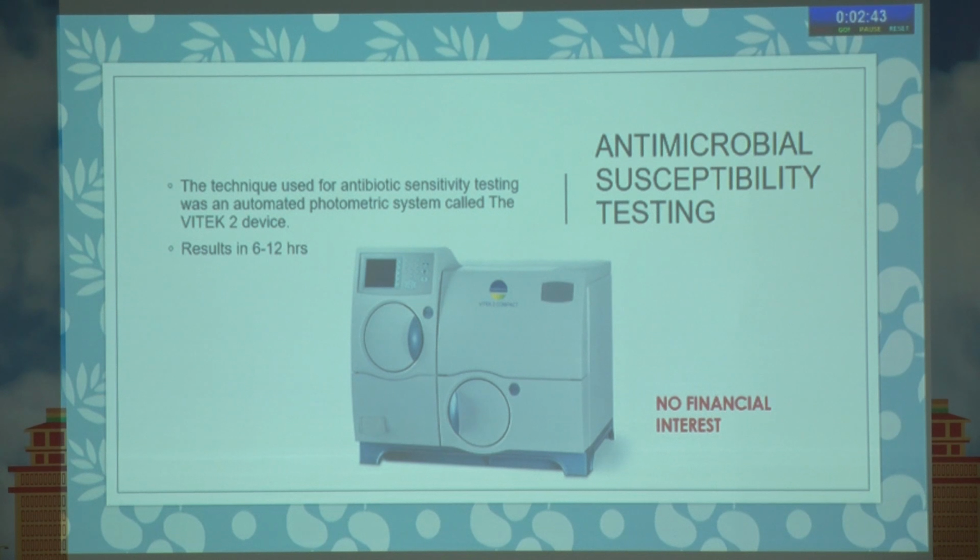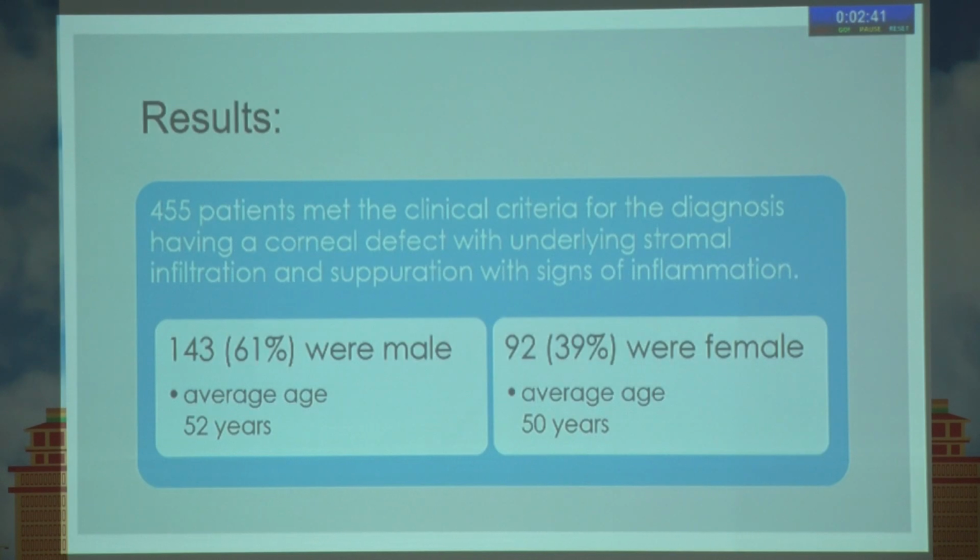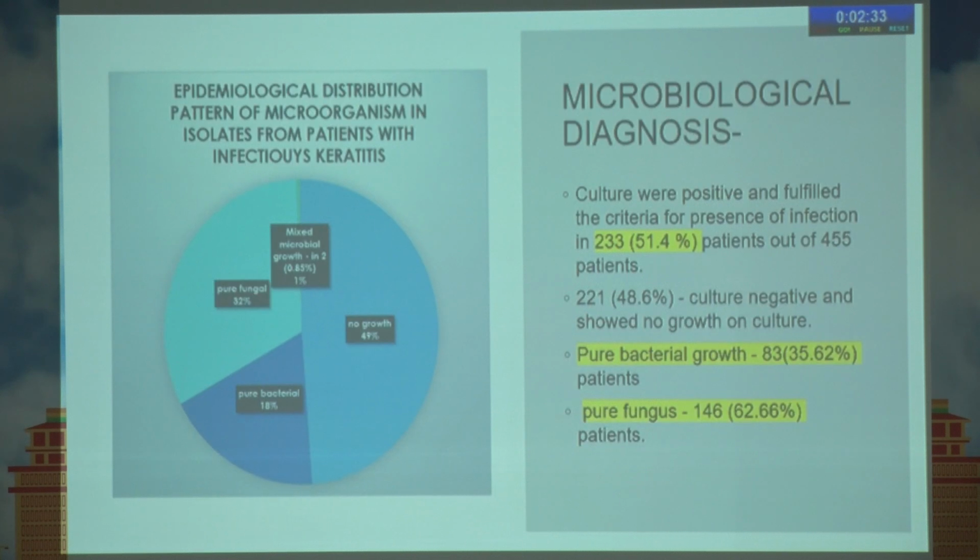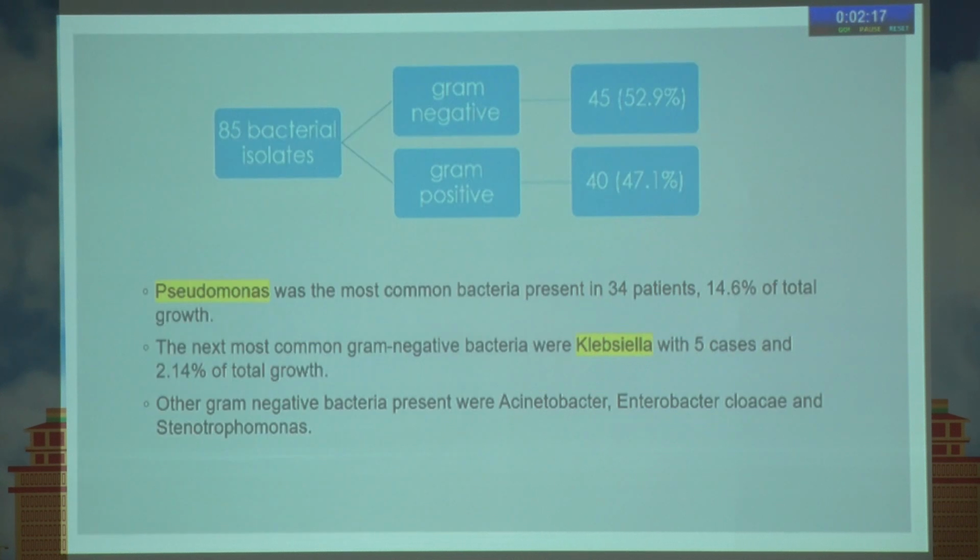No financial interest. In the results, there were 455 patients who met the criteria, out of which 143 were male and 93 were female. The distribution was 233 patients culture positive and 221 negative, out of which pure bacterial culture was in 83, that is 35% of the total, and pure fungus was seen in 146. The remaining 2 cases were mixed microbial growth.